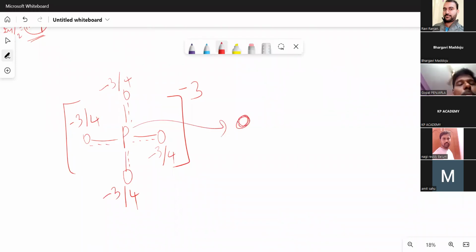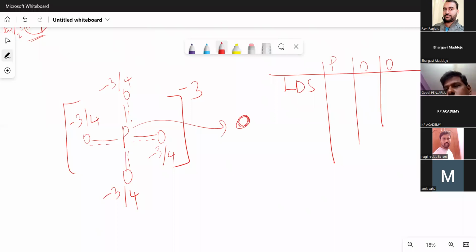The central atom is happy now. So always the bonding is taking place by the central atom. So the first thing is the central atom should be happy. The central atom is happy with the formal charge. So according to the LDS, P, O, O, O, O.